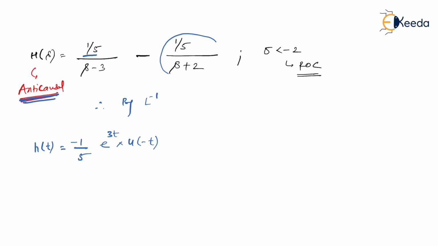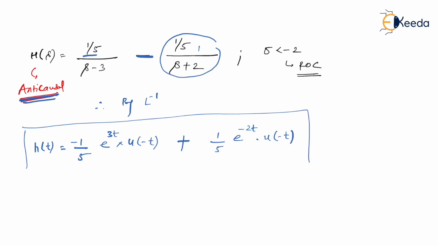Secondly, concentrate on this function. 1 by 5 is a constant. Secondly, 1 upon s plus 2 is e to the power minus 2t. Since it is anti-causal, multiply with minus of u of minus t, but then the negative negative will become positive, and this is your final h of t.